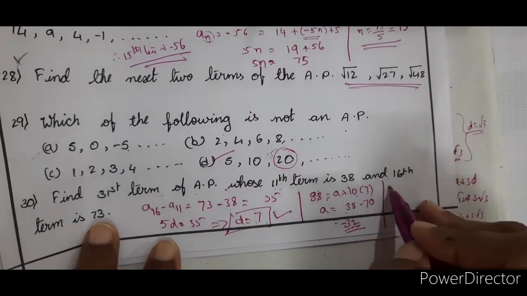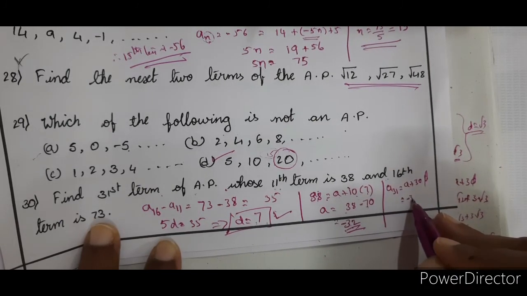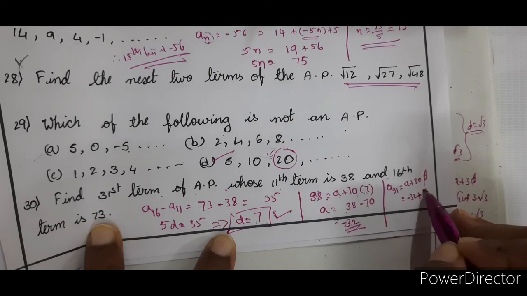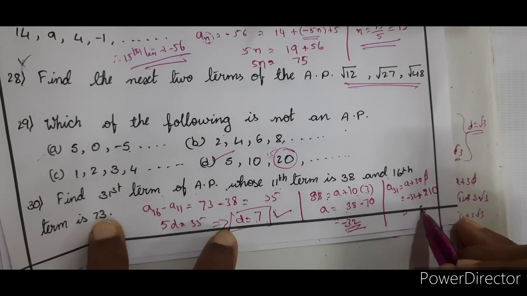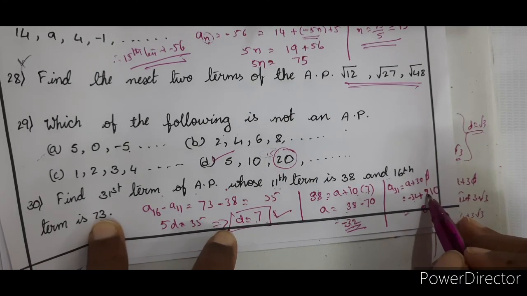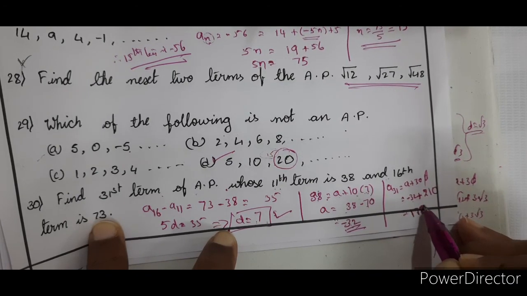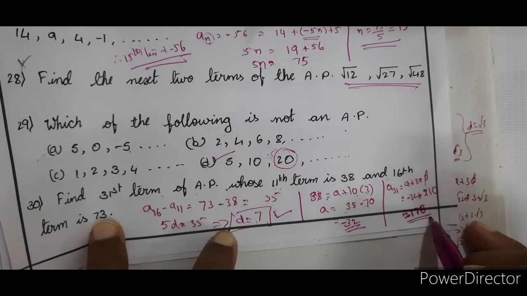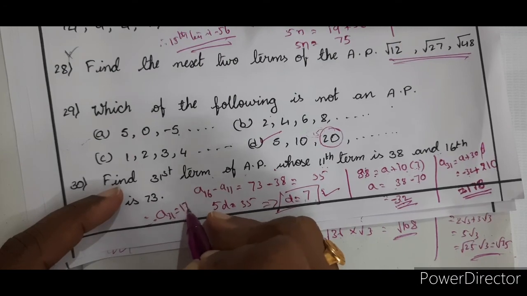What is the 31st term? A31 is equal to A plus 30D. What is A? Minus 32 plus 30 into D, and D is 7. 30 into 7 is 210. Plus 210 minus 32 is 178. So the 31st term is 178. Therefore A31 is equal to 178.